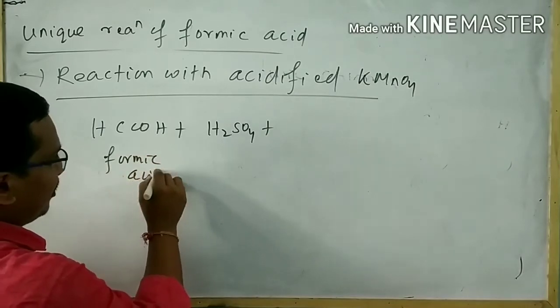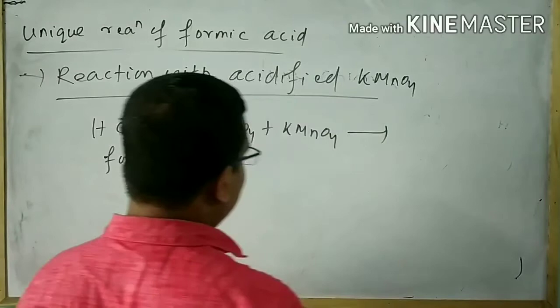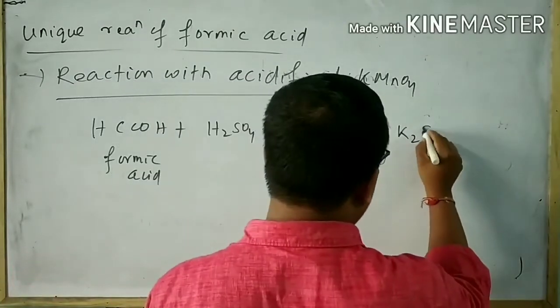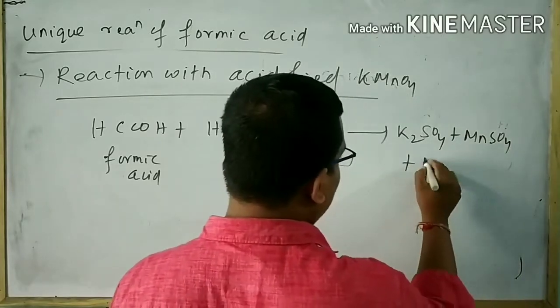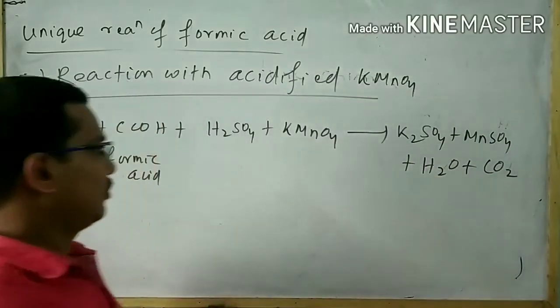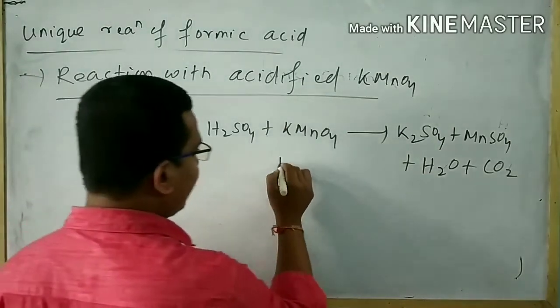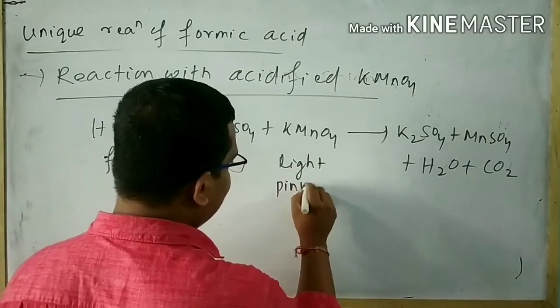Formic acid plus H2SO4 plus KMnO4. Then what happens? K2SO4 and MnSO4 are formed, next is water, and carbon dioxide is produced. The color of KMnO4 is light pink.